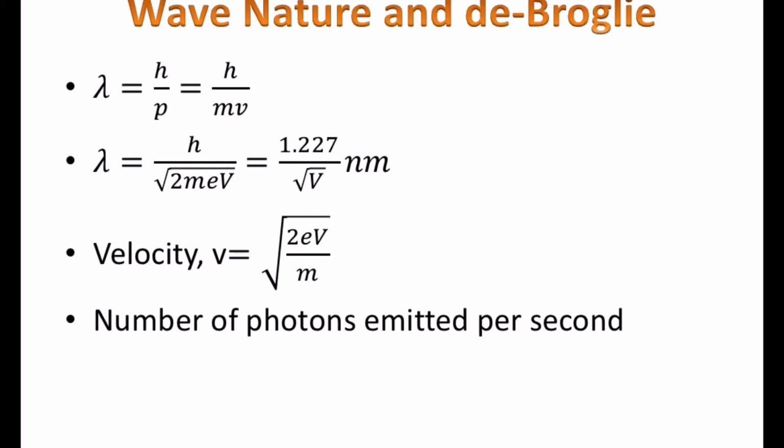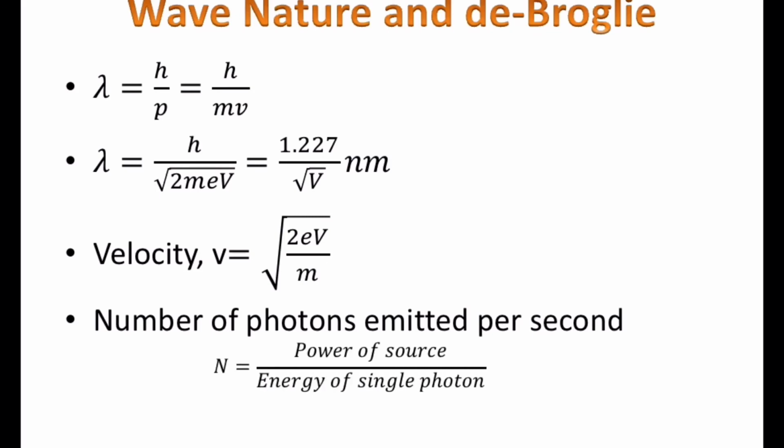So total energy they will give, and we also know the energy of a single photon, calculated from the wavelength or frequency, whatever they have given. So total power divided by single photon energy is equal to the number of photons emitted. So the number of photons emitted per second, n, is equal to the total power of the source in watts divided by the energy of a single photon. The energy of a single photon can be calculated from either wavelength or frequency, whatever they have given. So n equals power of source by energy of single photon. That's all. This question they will ask frequently in many exams.